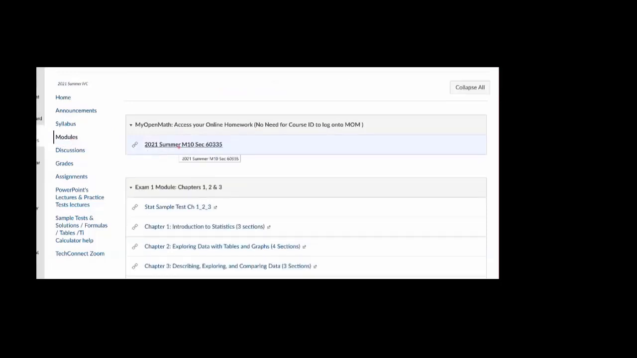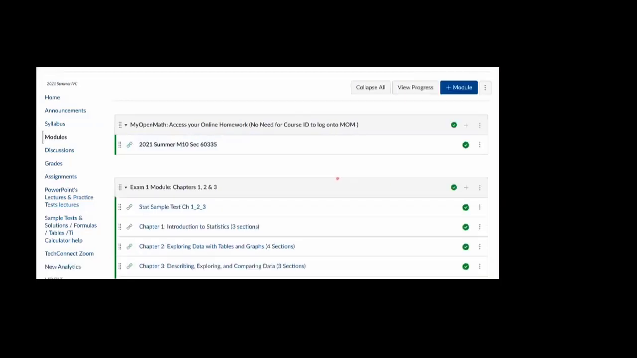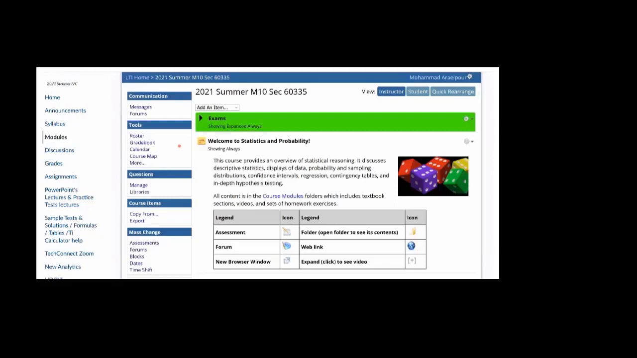If I click on that again, it will ask me for registration. So if I have registered, it won't. So I'm going to change this from the student view, and therefore, if I click on it, it gives me access to the course. This is MOM, or My Open Math. So let's see how this thing is going to work.